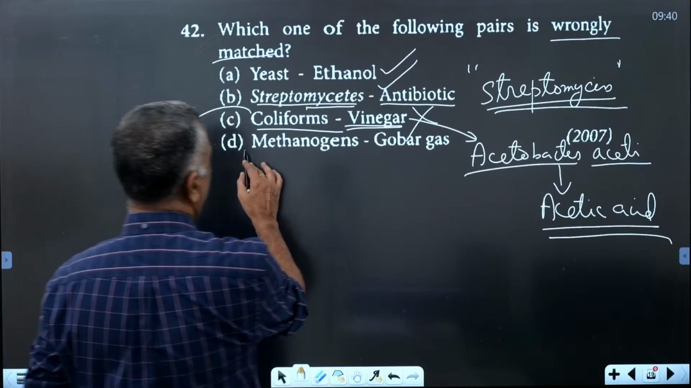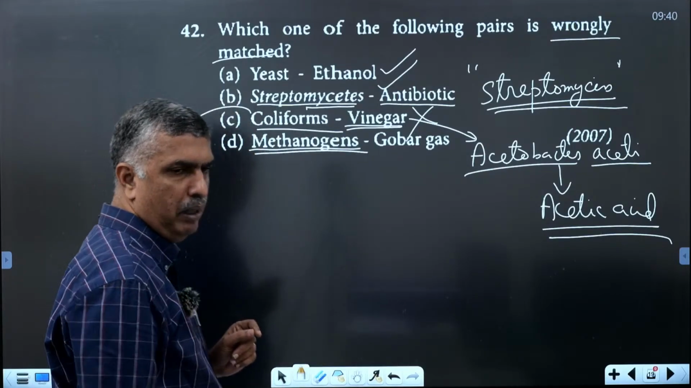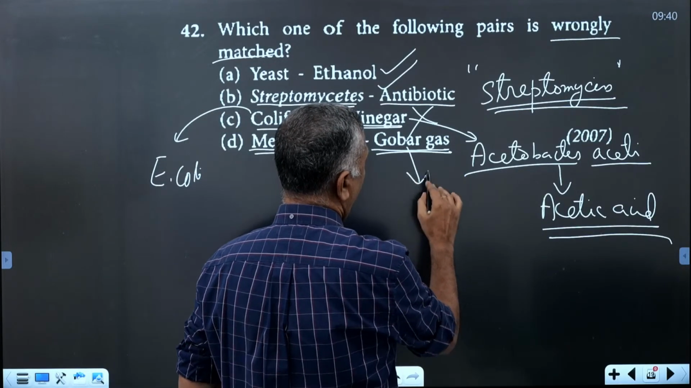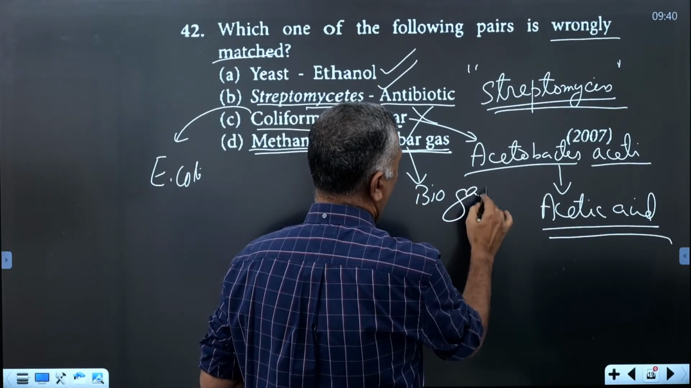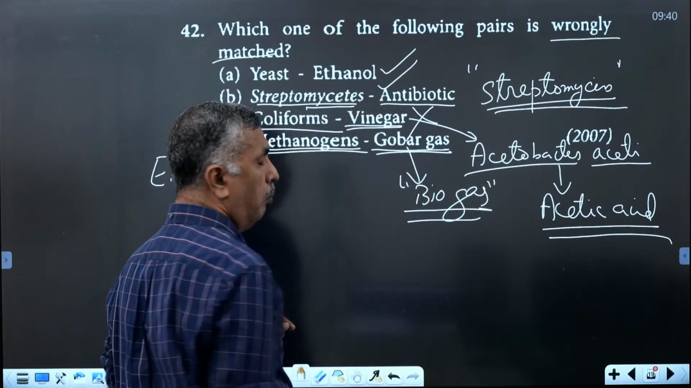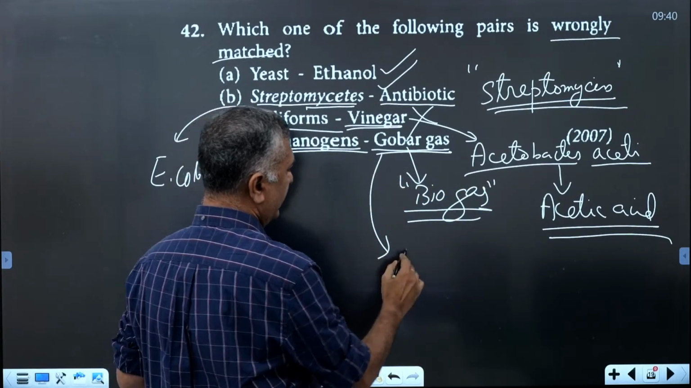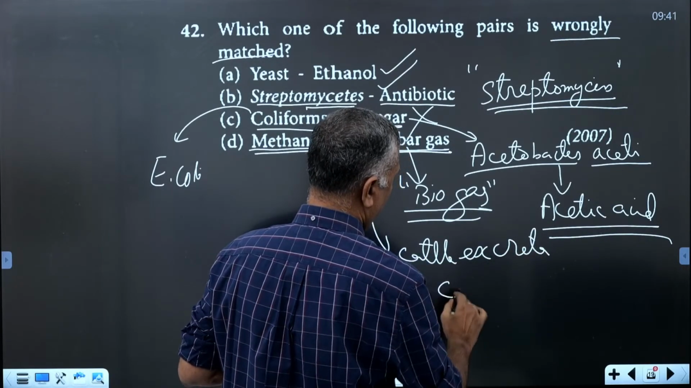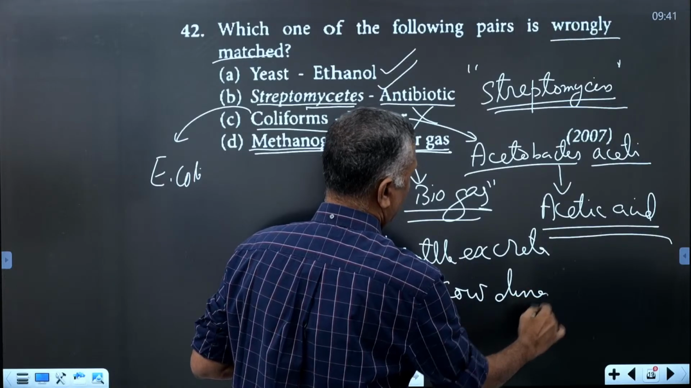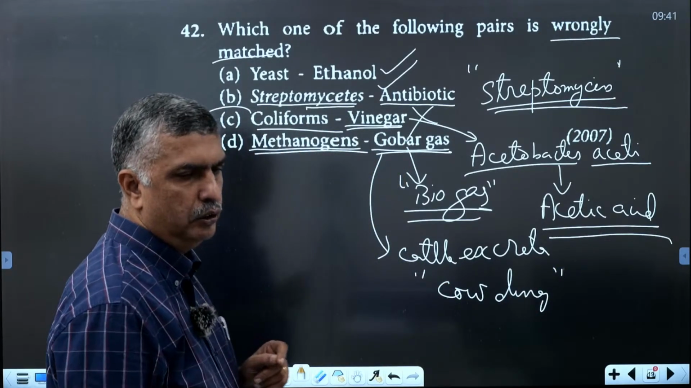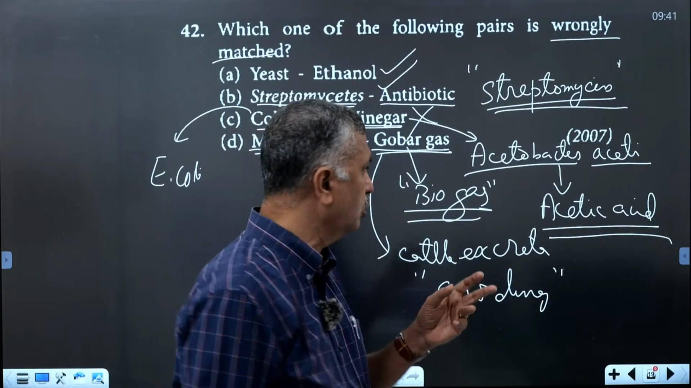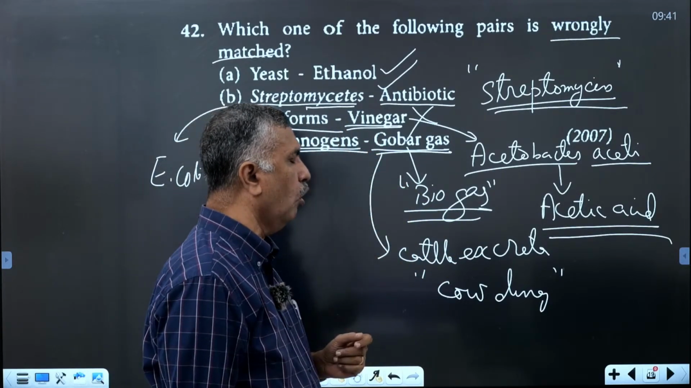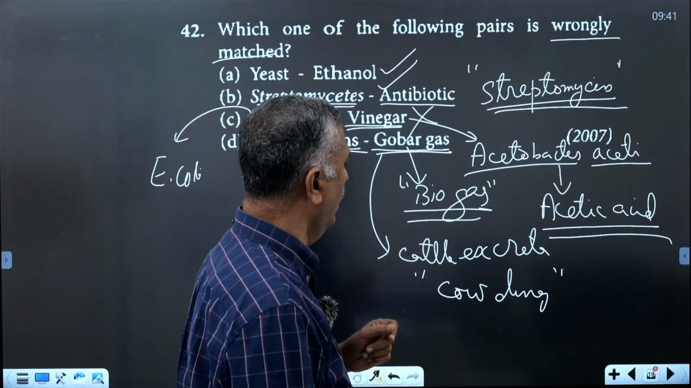And methanogens are methane producing bacteria that produce biogas, the gobar gas. Gobar gas is a biogas produced from gobar. Gobar is obtained from cattle excreta, that is cow dung. Using cattle excreta or cow dung, anaerobic digestion produces gobar gas, or biogas.